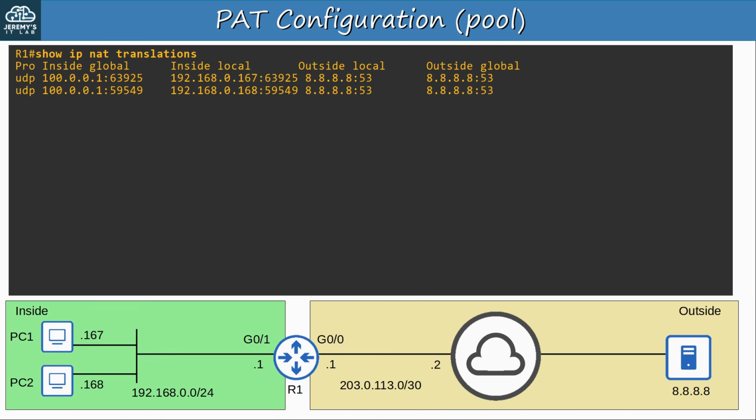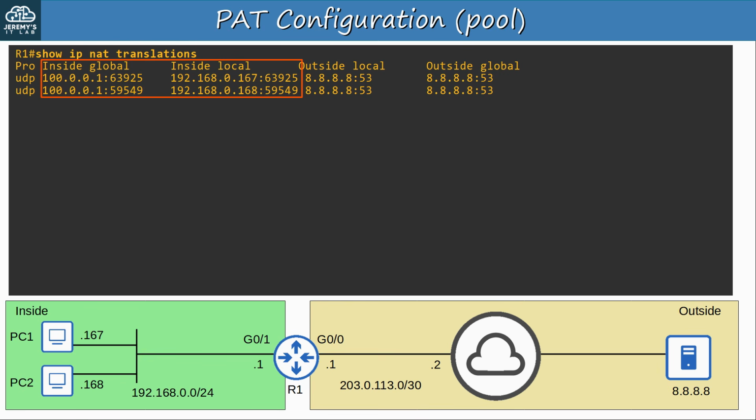So here are the translations on R1. One big difference compared to regular dynamic NAT is that those one-to-one dynamic mapping entries aren't displayed. That's because when using PAT, there are no one-to-one mappings. They're many-to-one. Many inside local addresses to one inside global address.